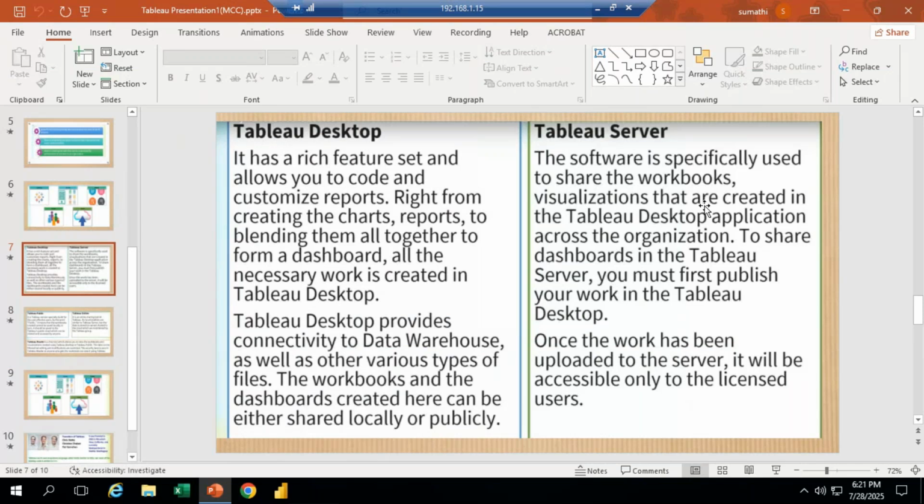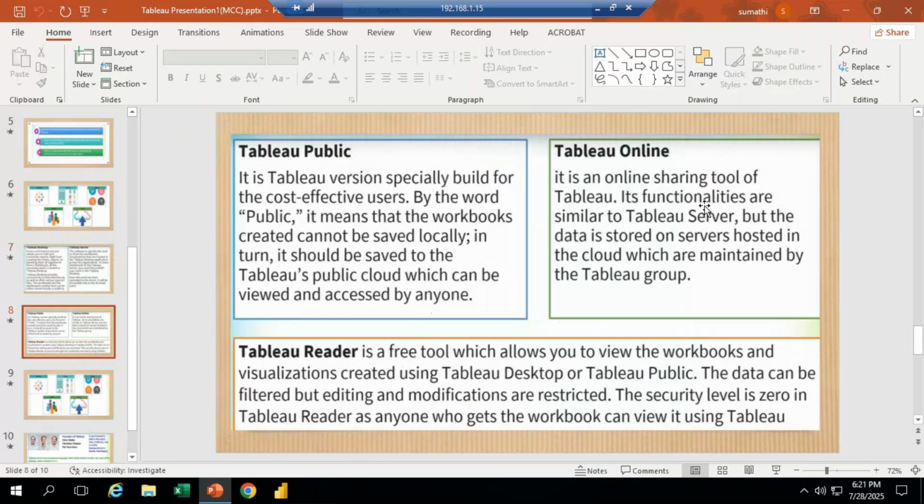But what does Tableau Public mean? If I am a learner, it is free of cost, not a 14 days trial version, not like that, we can use this option.